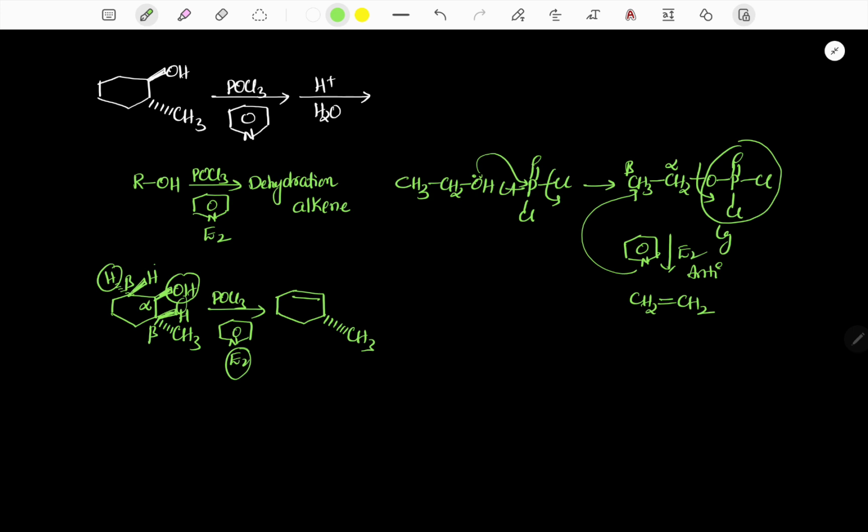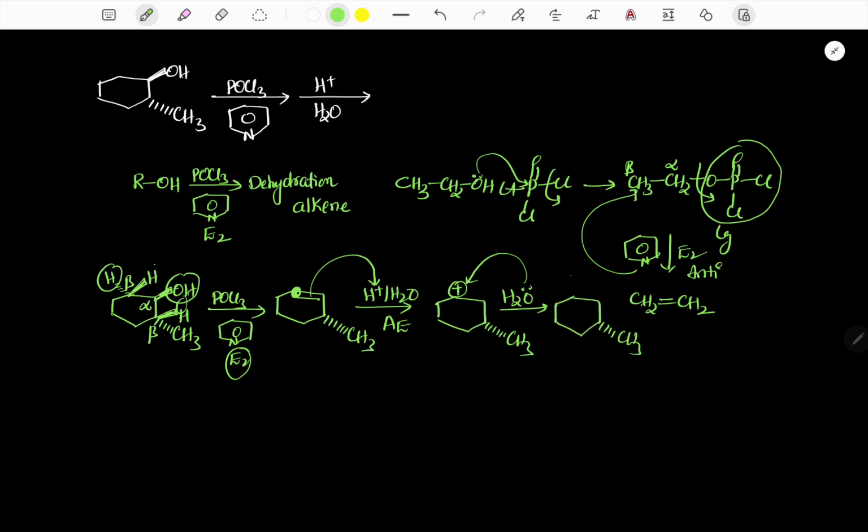Alcohol with POCl3 and pyridine: through the E2 mechanism, dehydration takes place. To this compound we are adding H plus, H2O. When we add H plus, the alkene reacts with H plus, it is an electrophilic addition. So it forms the stable C plus based on the number of hyperconjugation structures. It is a stable carbocation position. Now it reacts with the corresponding water molecule. Finally, the water can attack the C plus from above the plane as well as from below the plane.